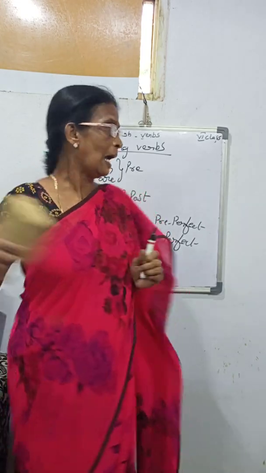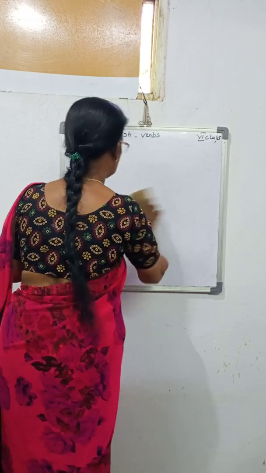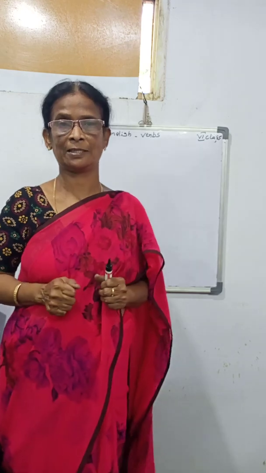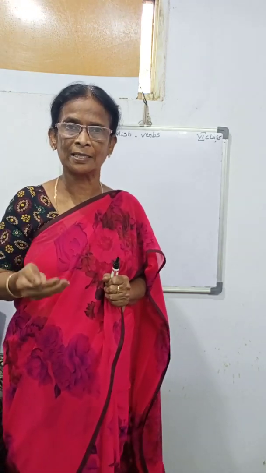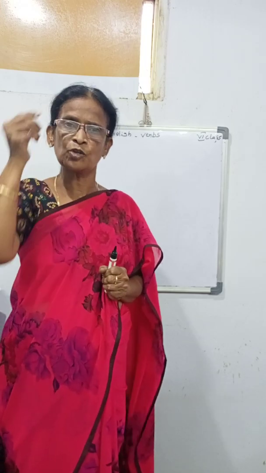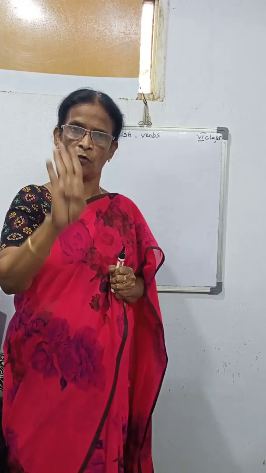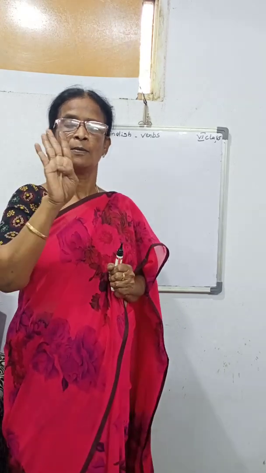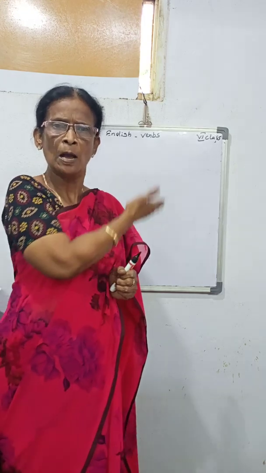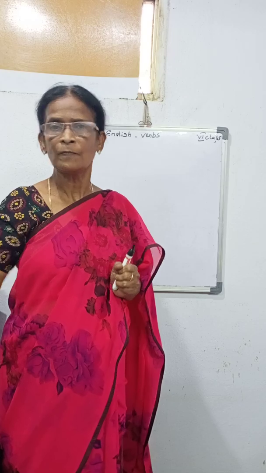Then another one, we have the forms of the tenses. We have present tense, past tense and future tense. For present tense, four forms are there, for past tense four forms are there, for future tense four forms are there. Just now I told what the helping verbs are. By seeing that, we can say that is the present tense, past tense or future tense.